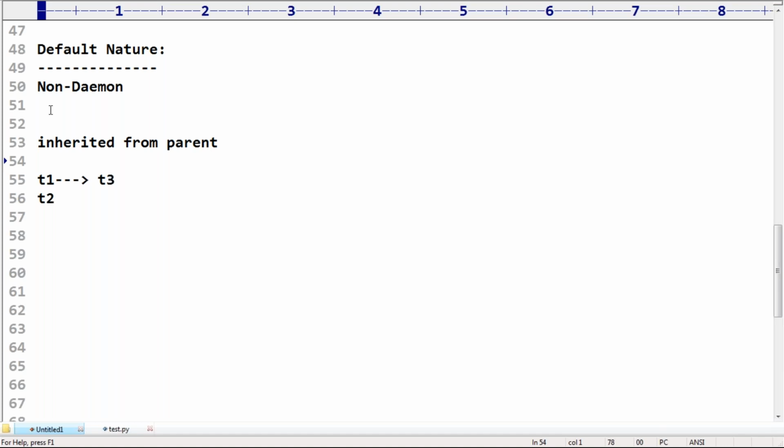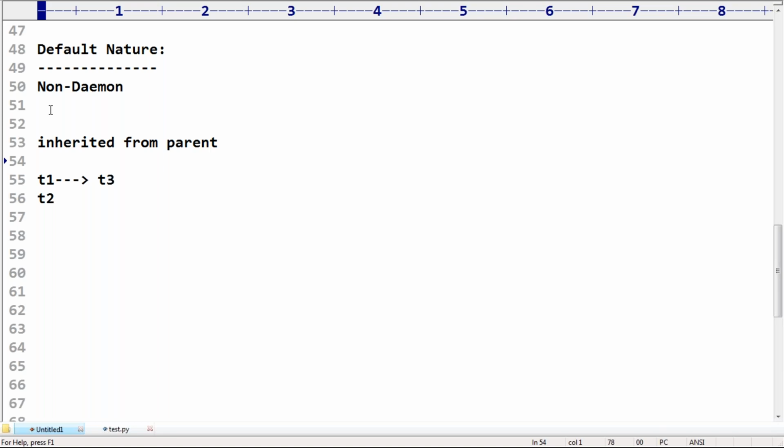So you can't conclude that every thread is non-daemon by default. If the parent is daemon, the child is daemon. If the parent is non-daemon, the child is non-daemon. Remember this: daemon nature is inherited from parent to child.